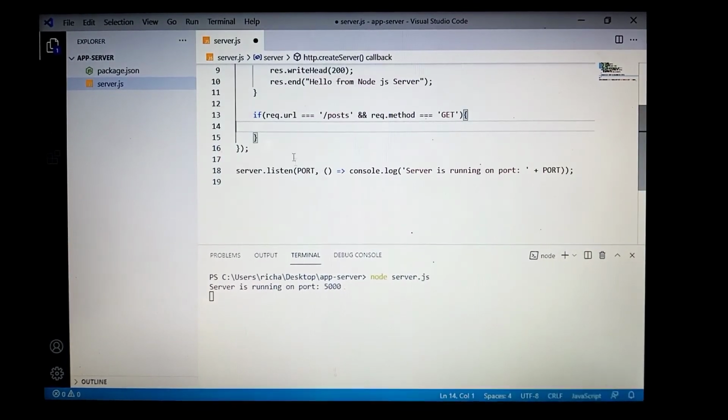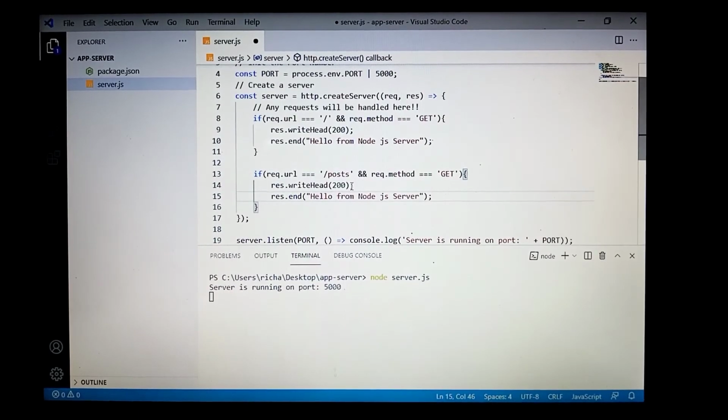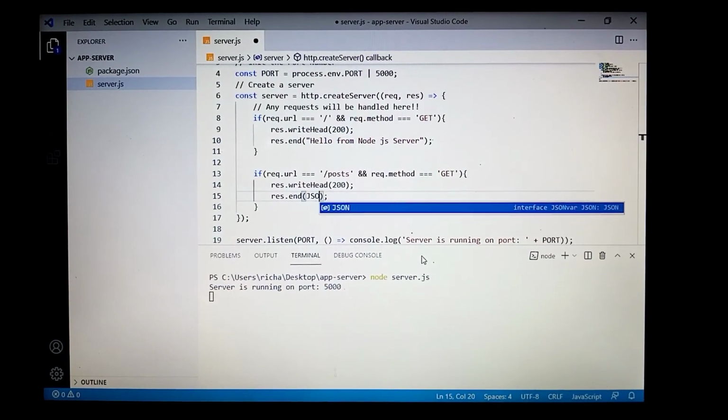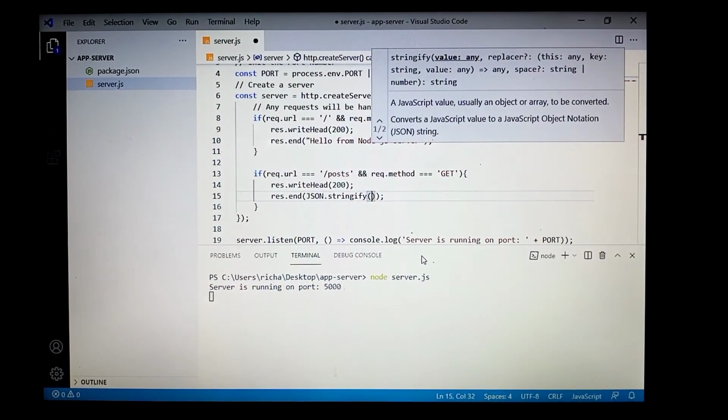If that is the case, then we will do the same thing. We will create a response header which is 200, but we will create a different response text, which is the JSON string.